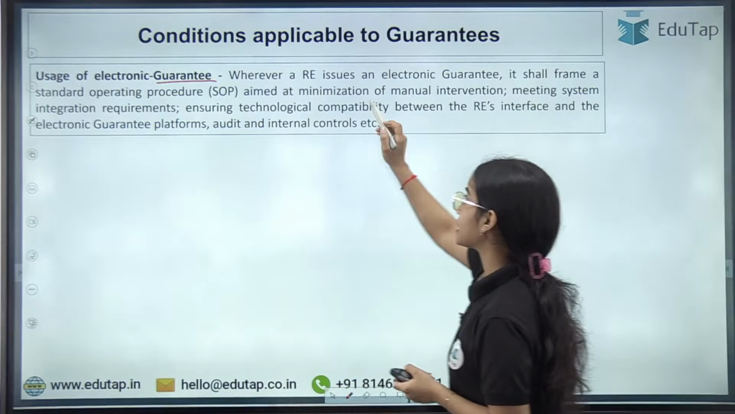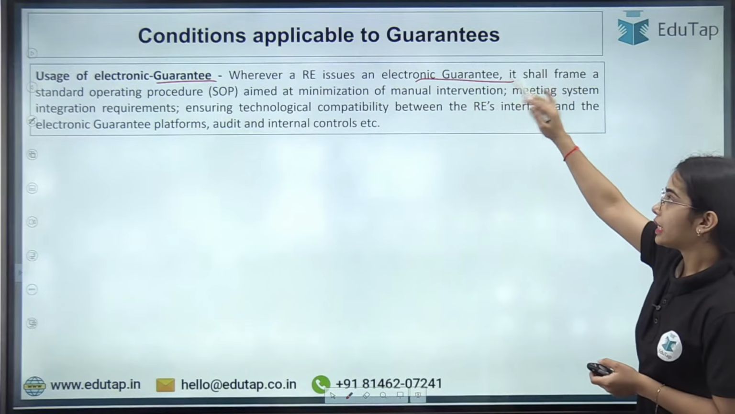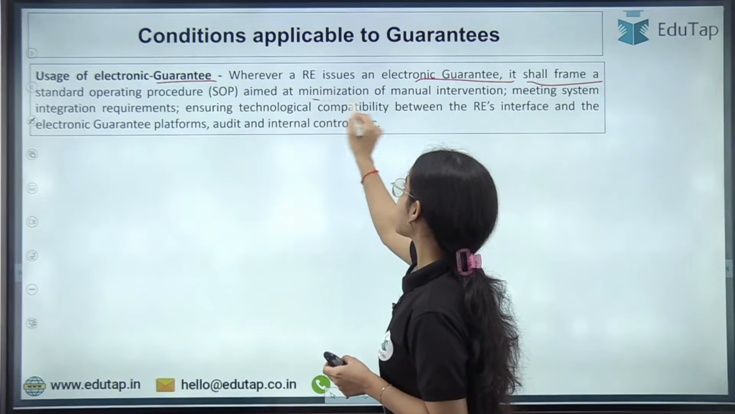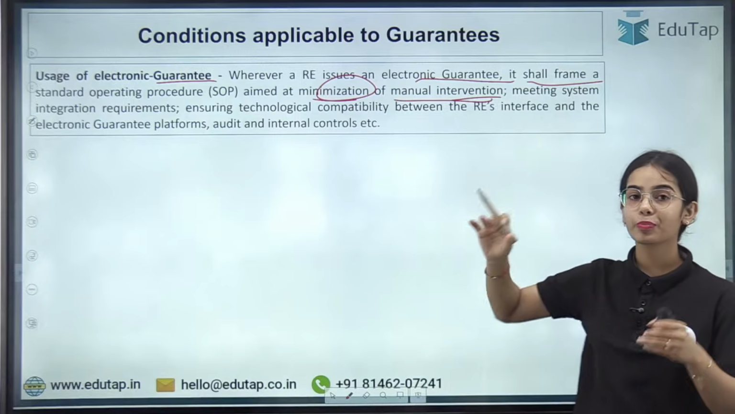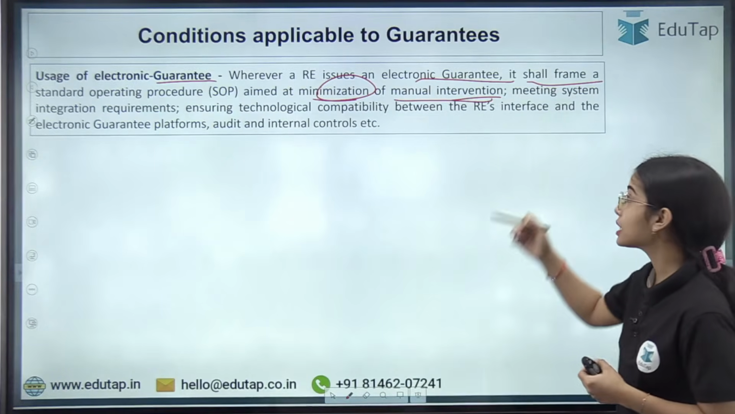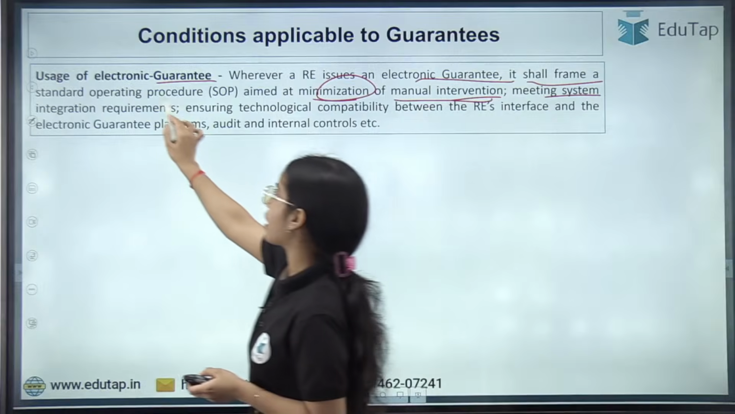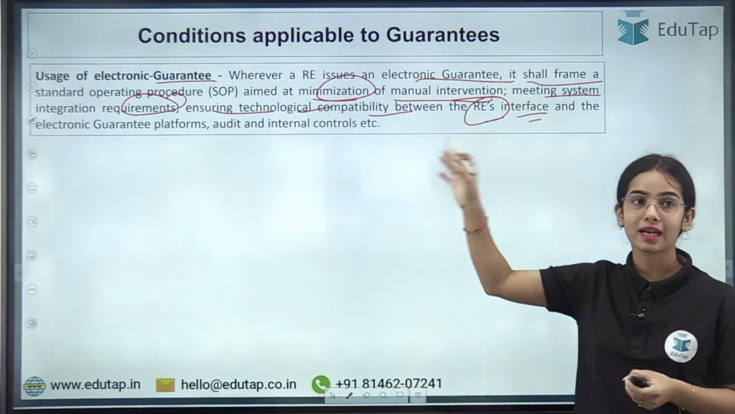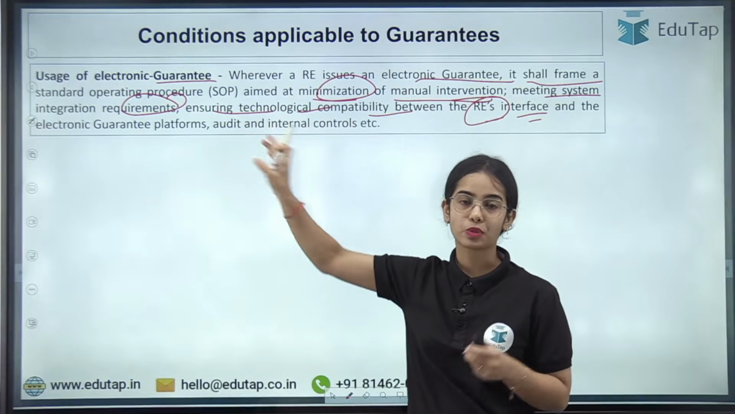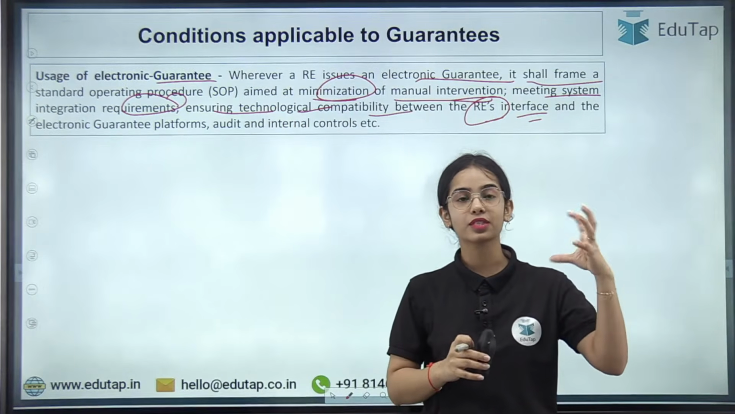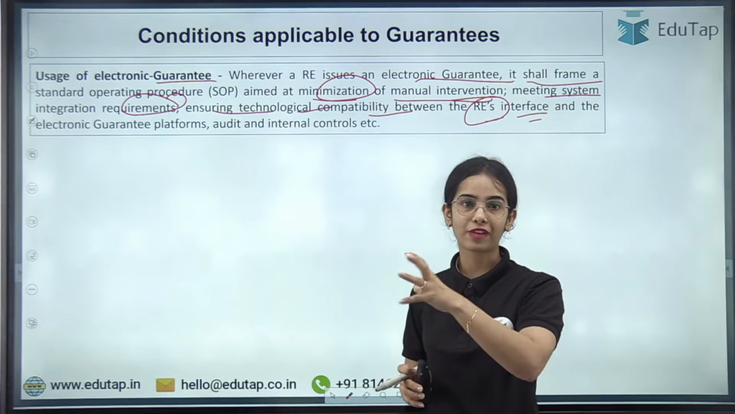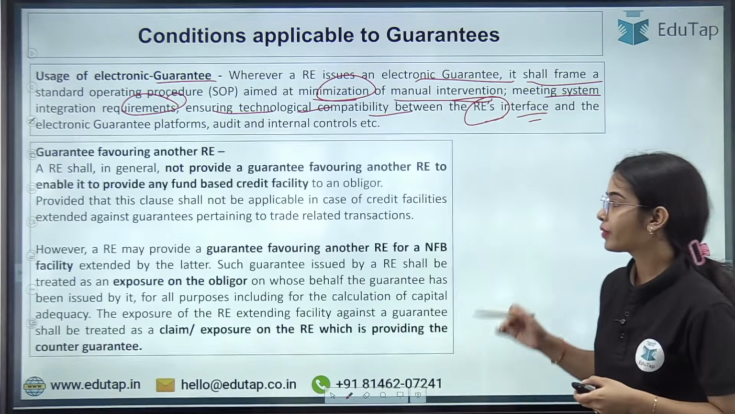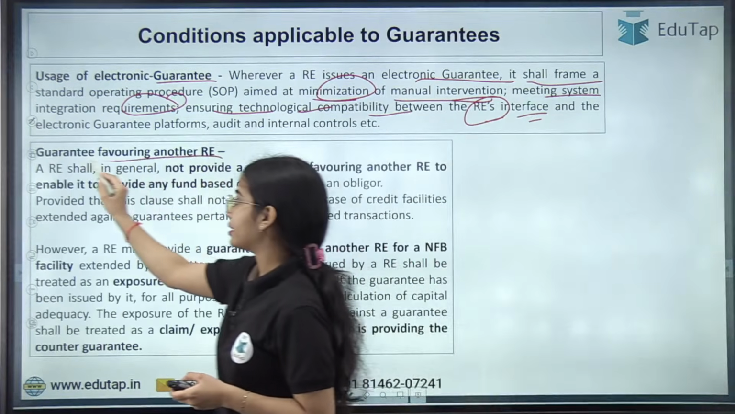So where a regulated entity issues an electronic guarantee or e-guarantee, it shall frame a standard operating procedure so that there is minimization of manual intervention and the process happens smoothly through the electronic means, meeting system integration requirements, ensuring technological compatibility between the regulated entity interface and the electronic guarantee platform, so that the interface of the regulated entity is working smoothly with the electronic guarantee platform and all the documents are taken through the electronic means and checked and such. Okay.